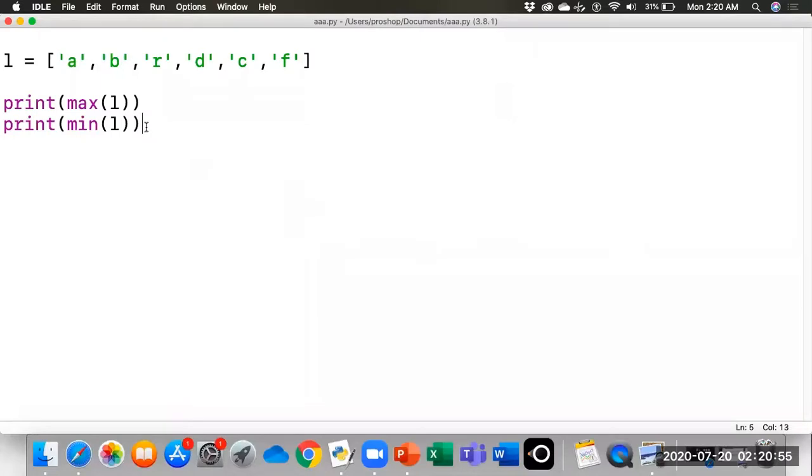Let's say we have the same list, the list with the alphabets. We can remove any element of this list by using the remove method, that is L.remove. For example, we want to remove R. Then first we print the list.